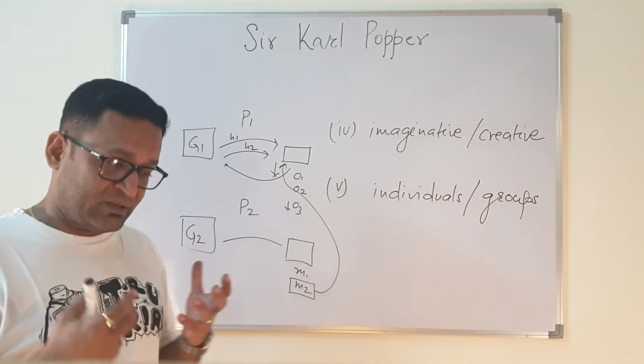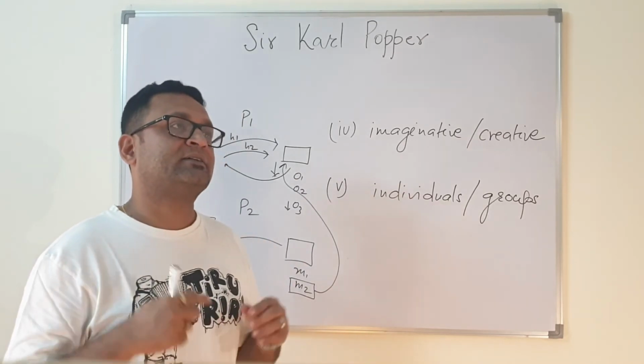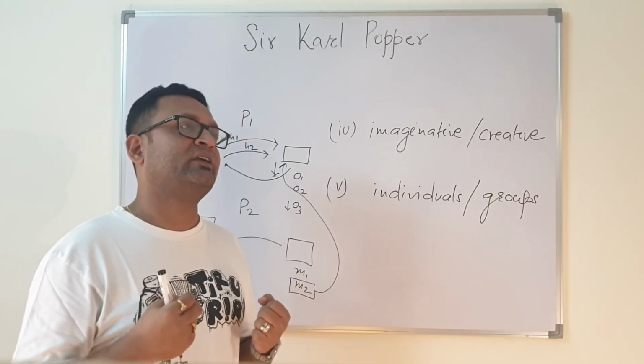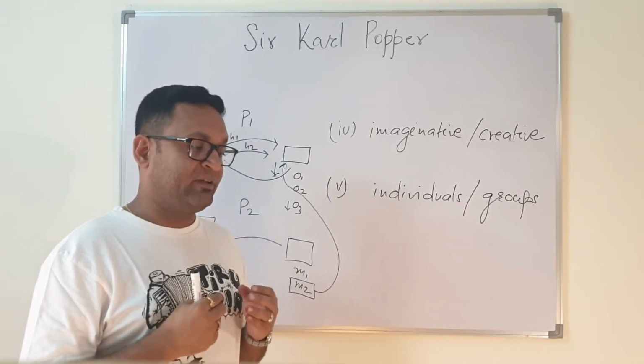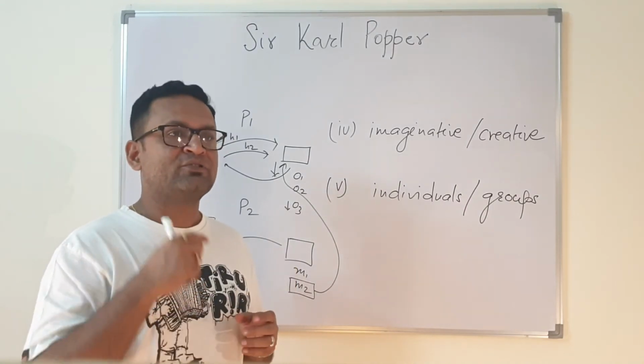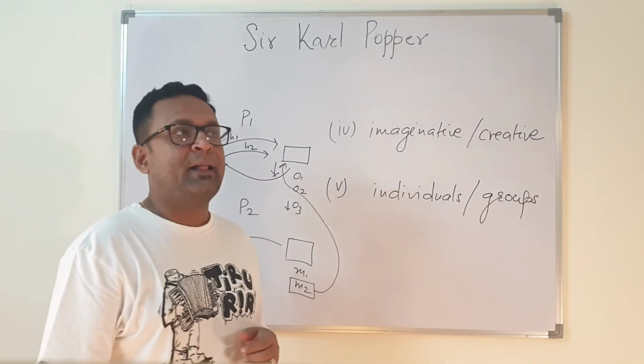Popper was very well aware of that, and he talked about how a good scientific theory should be risky. It should not be like, okay, I will make a safe move. People should not target innovations, they should target inventions, right?